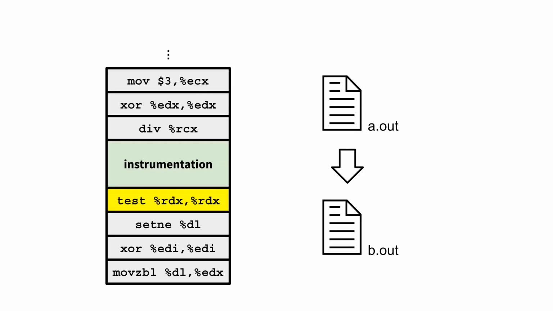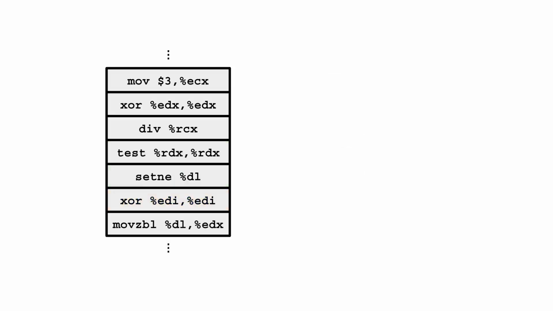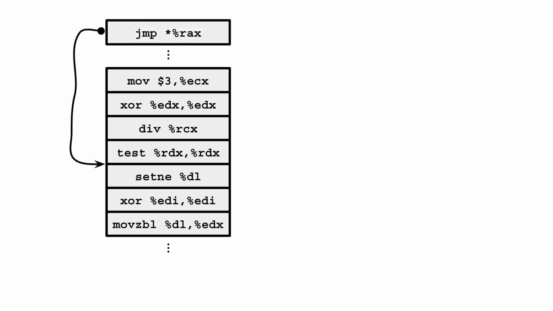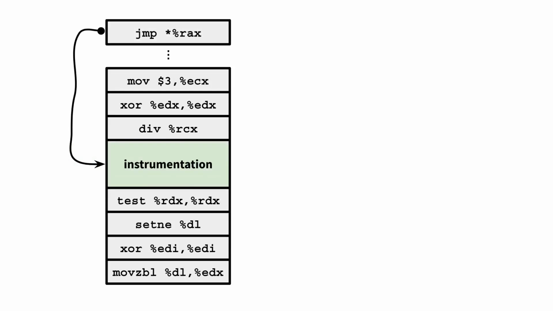In general, static binary rewriting is an important problem that has many applications such as instrumentation, repair, and hardening. However, in general, static binary rewriting is considered to be a very difficult problem. One key challenge is that inserting new instructions moves other instructions, and this can change the set of jump targets in the rewritten binary. Unless these jumps are corrected, they will target the wrong address, meaning that the rewritten binary may crash or otherwise misbehave.